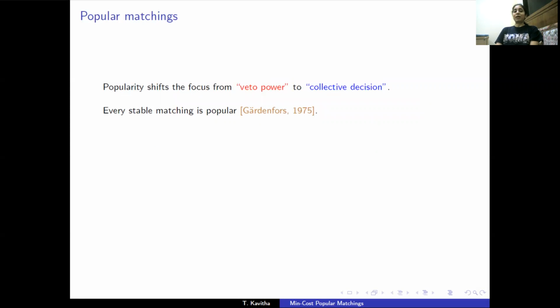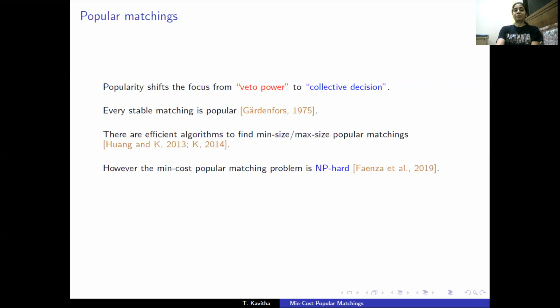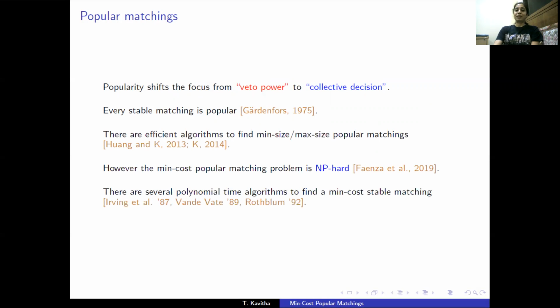So by definition, popularity shifts the focus from veto power to collective decision. Gardenfors introduced this notion in 1975, and he observed that every stable matching is popular. And in fact, every stable matching is a min-size popular matching, and there are efficient algorithms to compute max-size popular matchings. However, the min-cost popular matching problem is NP-hard. In contrast, there are many polynomial time algorithms to find a min-cost stable matching. So relaxing stability to popularity has come at a price. We've lost the computational tractability associated with stable matchings.